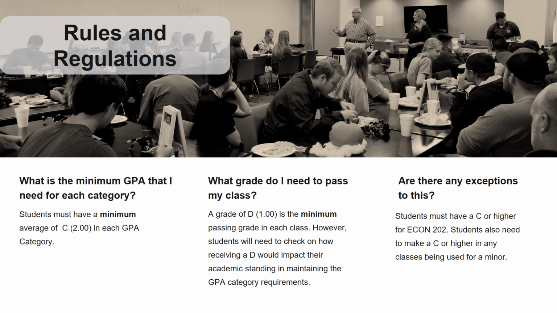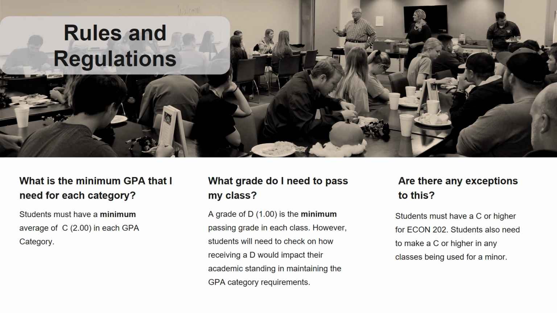When it comes to rules and regulations, we've talked about this a little bit, but the minimum GPA that you need for each category is a 2.0 for each of the GPA categories. That is the lowest we will accept for that coursework. You also need to make sure that you know, again, which classes are counting where. Sometimes students will ask, okay, what grade do I need to pass my class? But even if a grade of D is considered the minimum passing grade in each course, if you get a D in every single class, that's not going to allow you to maintain that minimum GPA average of a 2.0.